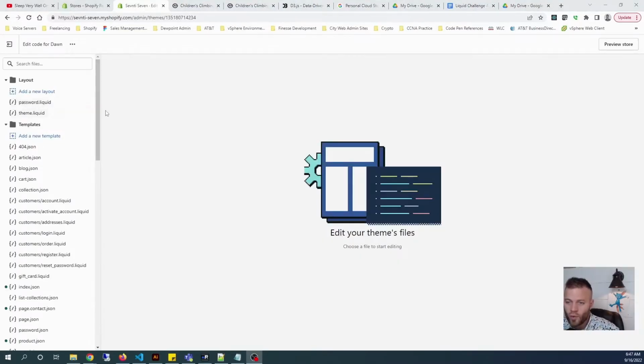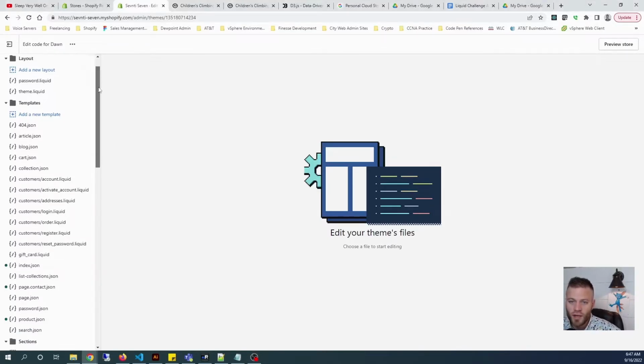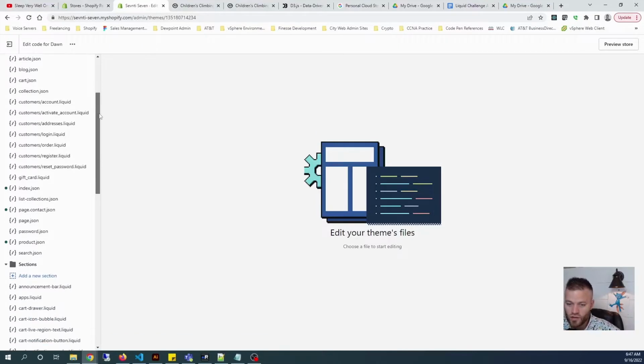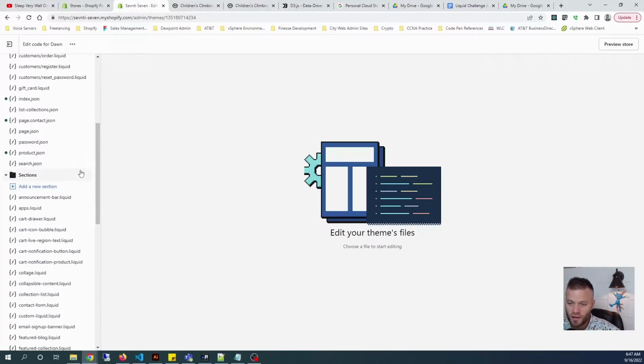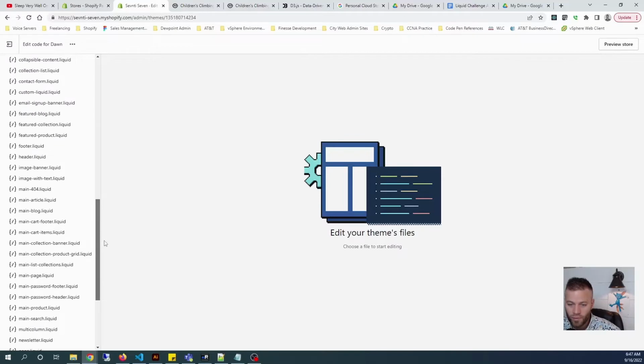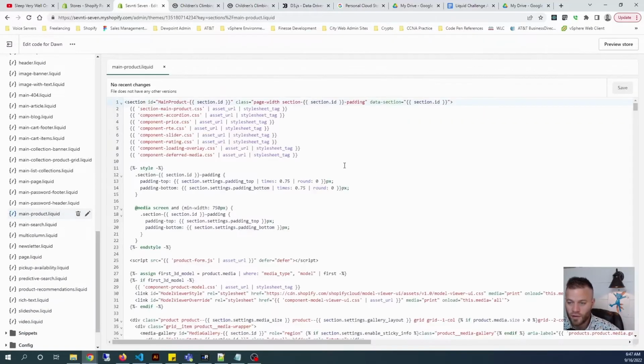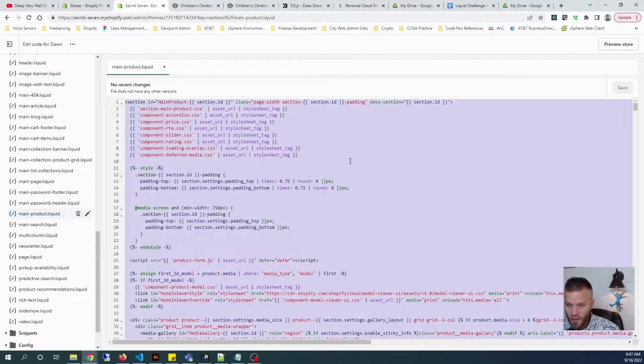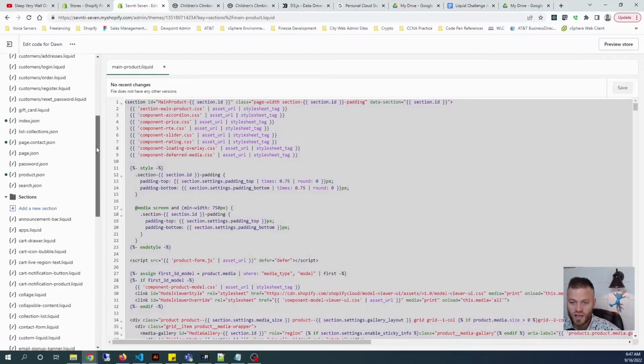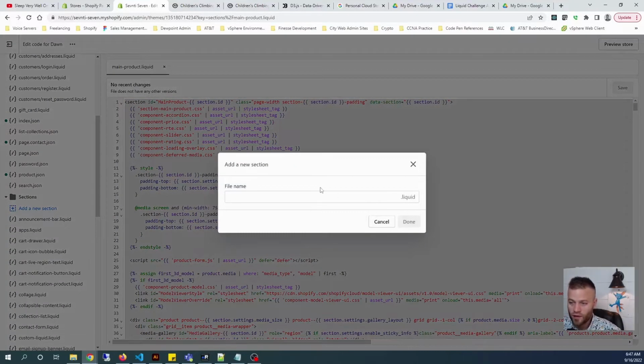So normally I would be working in my own local environment and then be pushing this up to my store with Theme Kit, but for YouTube it's a lot easier just to work right in the theme editor on Shopify. So we want to go to sections, and we want to find the main-product.liquid. So main-product.liquid, and we want to Control A and Control C to copy everything that is in this liquid section. And then we want to add a new section, and let's call this